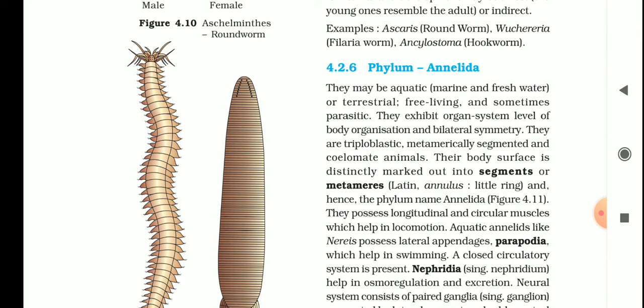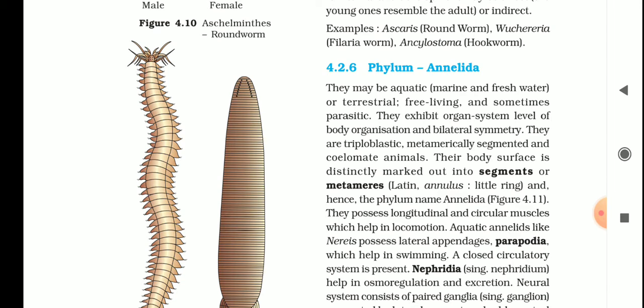Metamerism or metameric segmentation means there is a continuous repetition of segments in the body of the organism. The members of Annelida may be aquatic, freshwater or marine, or terrestrial, meaning they live on the earth.